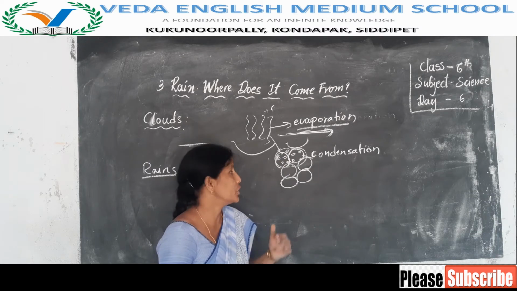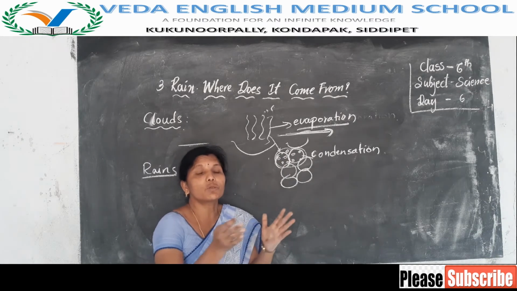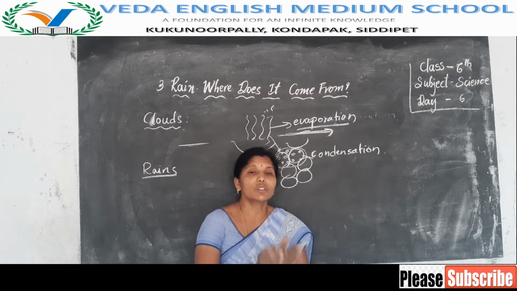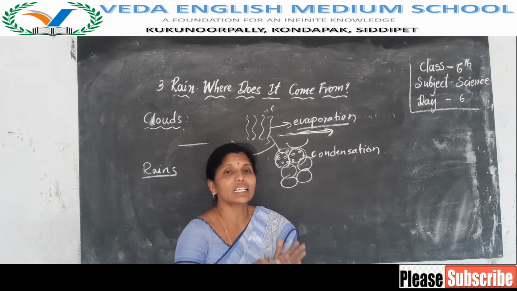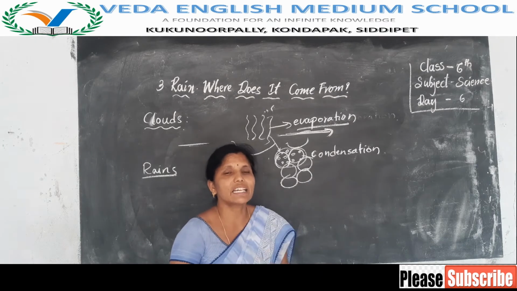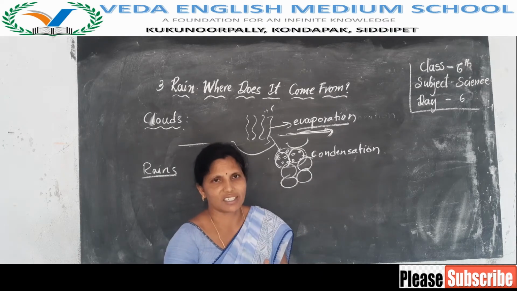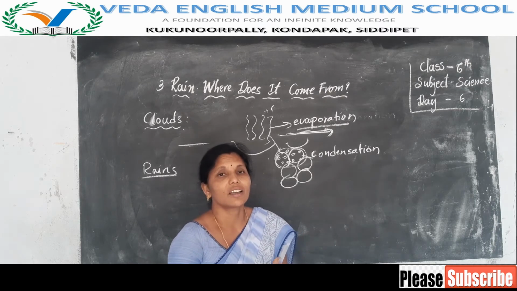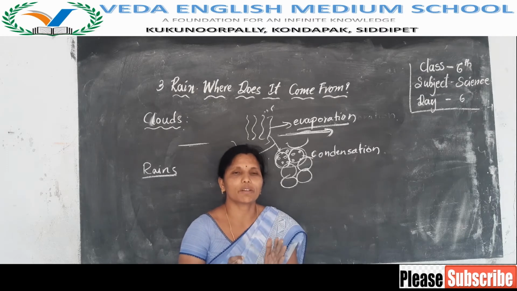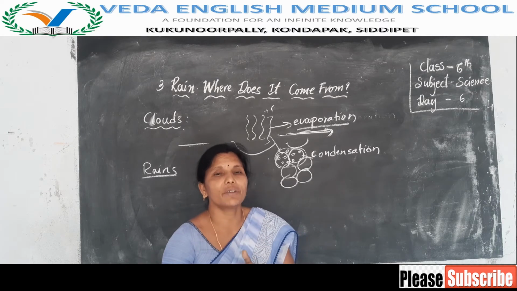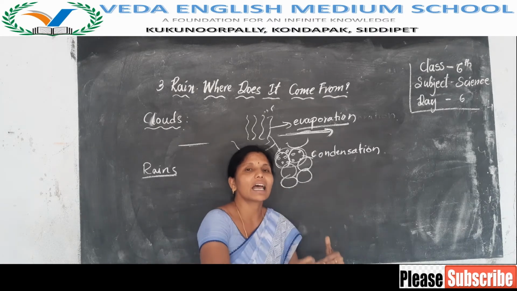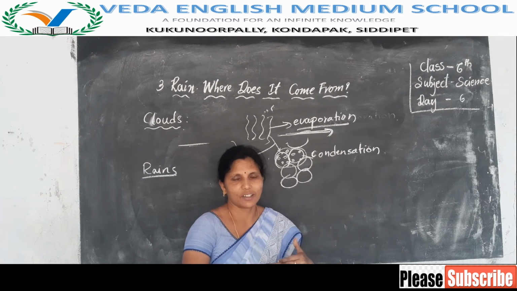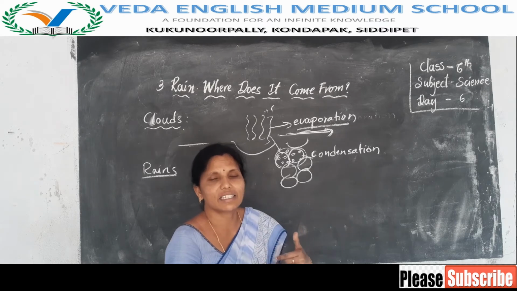Due to the formation of the big water droplets, the size of the water droplets increases. Due to the increase in the size of the water droplets, the clouds become heavy, and they move towards the earth's surface.